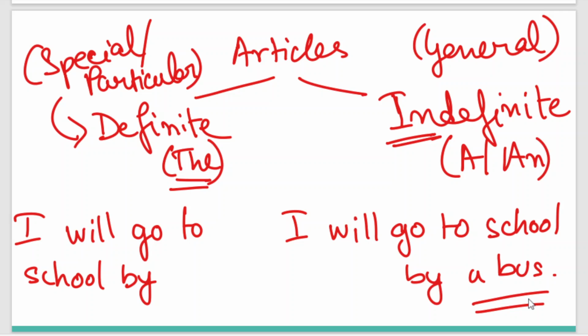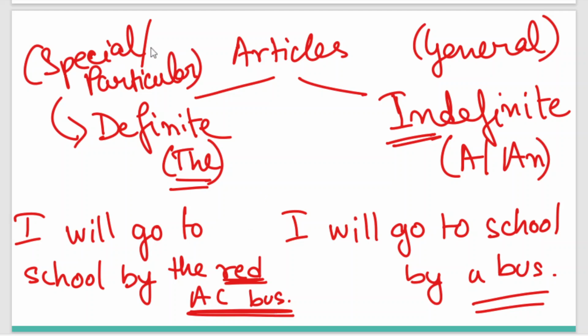But when I say I will go to school by the red AC bus, in this sentence we are mentioning a particular bus, the red AC bus. That means I will not go to school by any bus. I will go to school by a particular bus. It has to be a red colored bus and it has to be an AC bus. That means we are making something particular, definite, by mentioning the words red and AC.